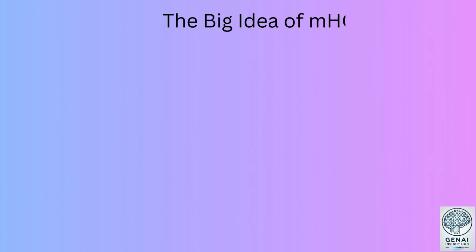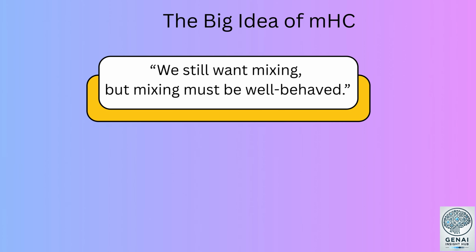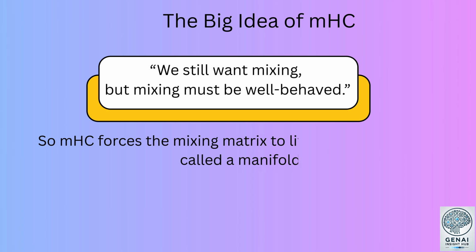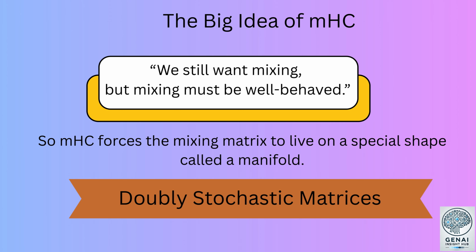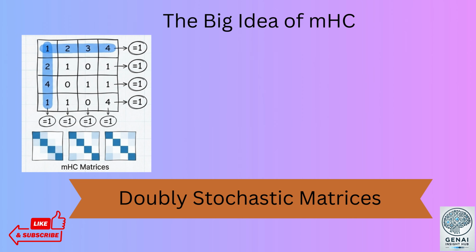2. The big idea of MHC. MHC says, we still want mixing, but mixing must be well behaved. So MHC forces the mixing matrix to live on a special shape called a manifold. That manifold is made of doubly stochastic matrices, meaning all values are non-negative. Every row adds up to 1. Every column adds up to 1.